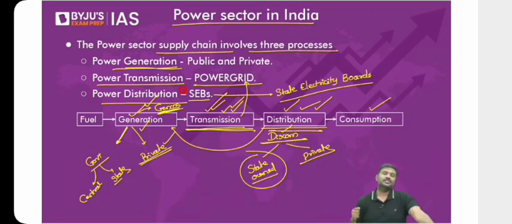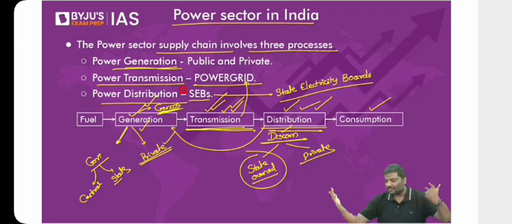Distribution companies are incurring losses. The generation companies delay the payment to the coal companies. They will delay supplying coal to the generation companies. Generation companies will default on the payment of the loans. They might be classified as a non-performing asset. Right? All this because of distribution companies coming under stress.